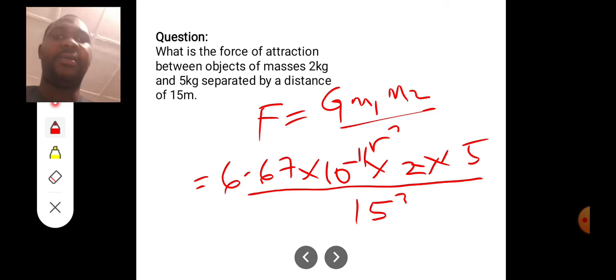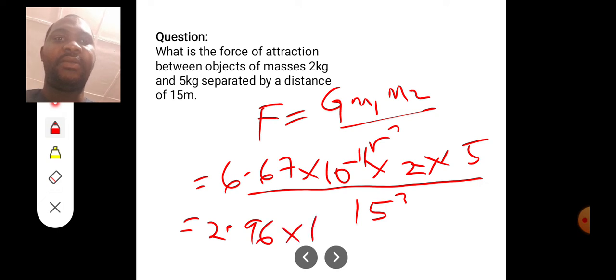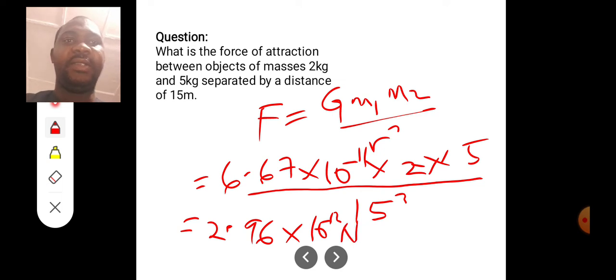Here we have 2.96 times 10 to the power minus 12. That's the answer, and it is in newtons because we are calculating force.